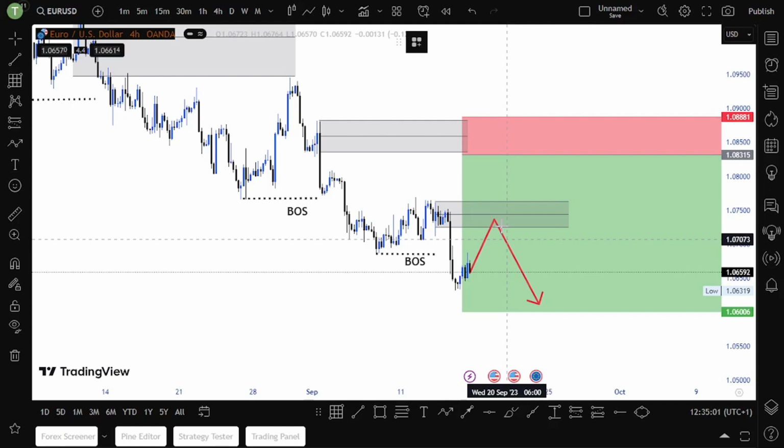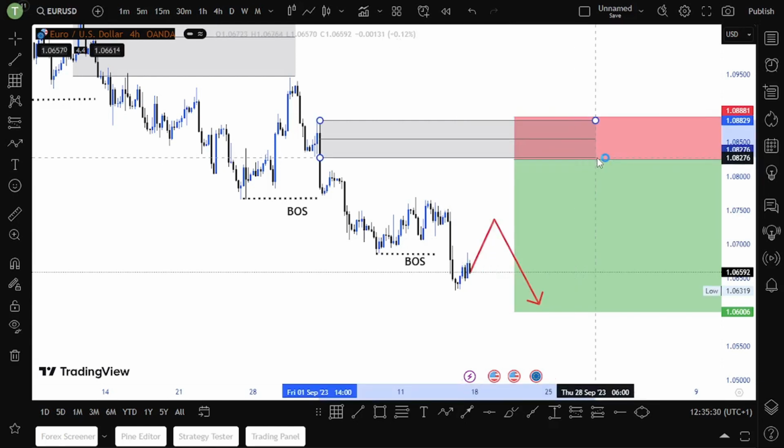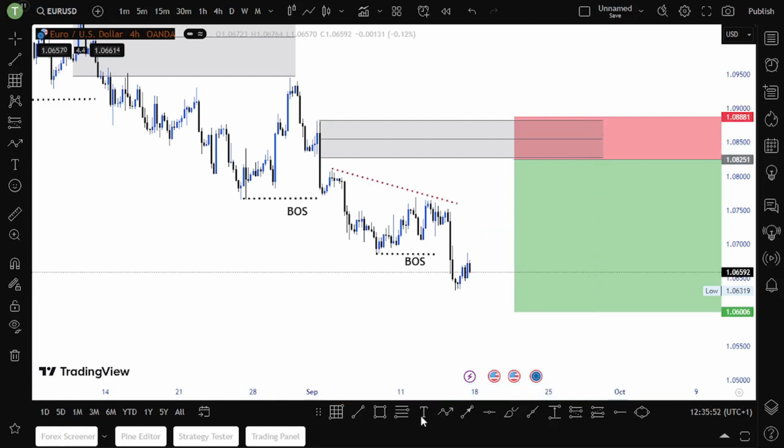If you don't get this, then I will look to enter in this, our extreme supply zone, guys. So if the market didn't give us what we want, then I will look to enter in our extreme supply zone, because we have an extreme supply zone which is above this.